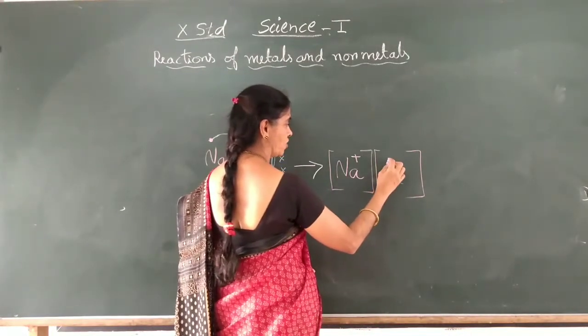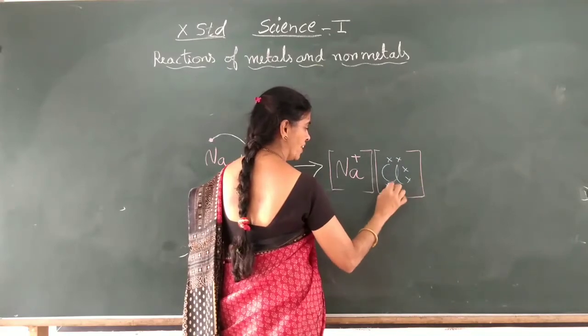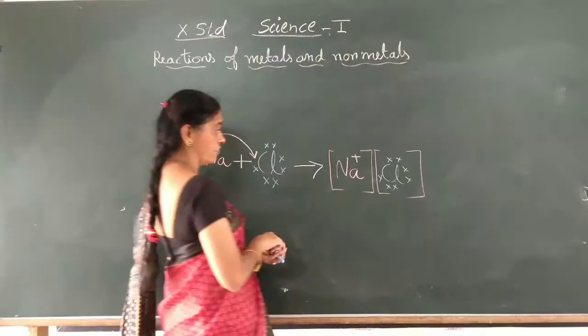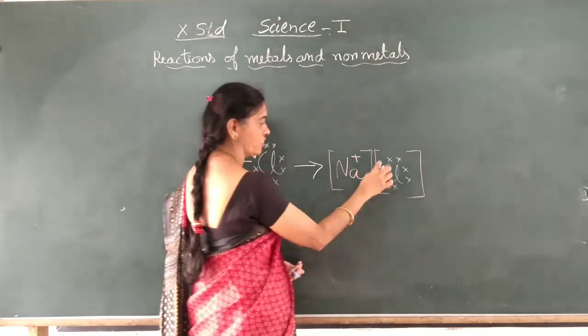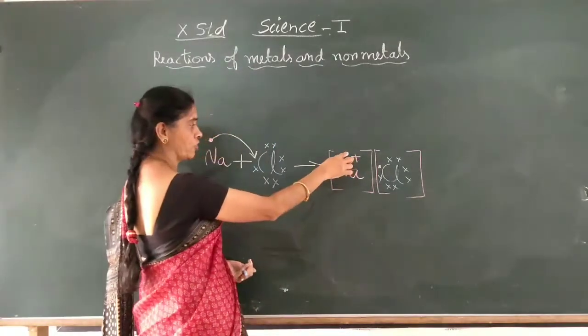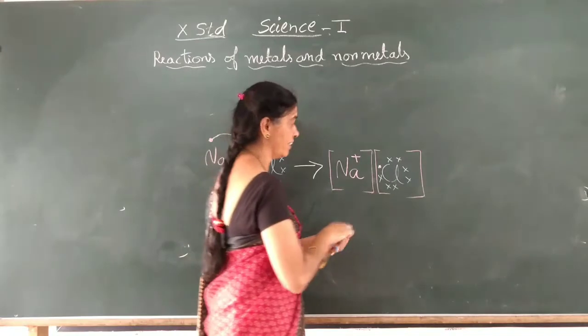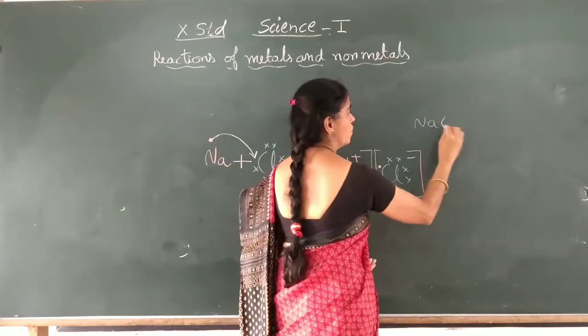Now show the electron dot structure. Already it has got 7 electrons, 2, 4, 6, and 1, 7. And this electron will come here. So totally 2, 4, 6, 8, octet structure. By giving, there is no electron to show here. That dot I have shown here. So this is the bond, and it has got a negative charge now. So it is nothing but the ionic compound sodium chloride.